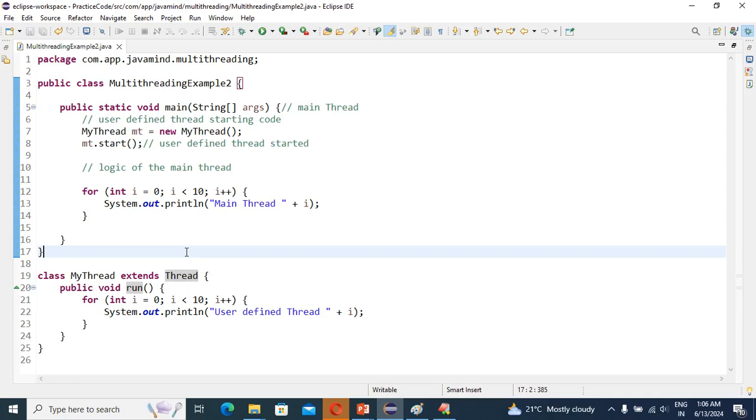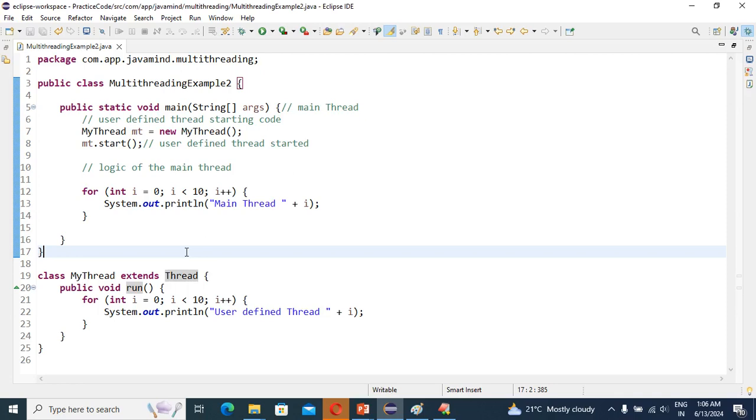Suppose your kid belongs to a particular school, means you must register your kid into the school. Yes or no?